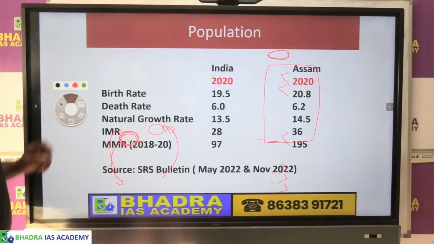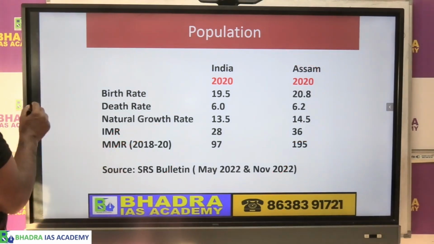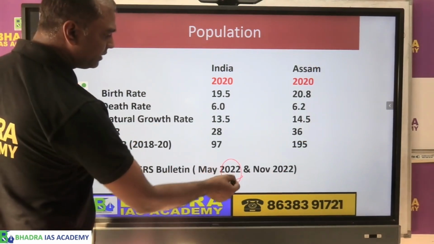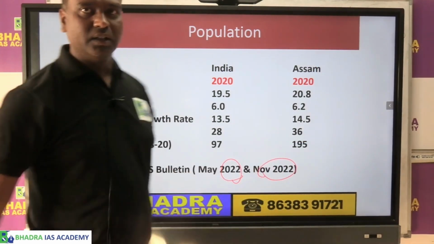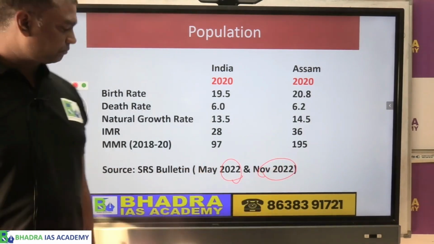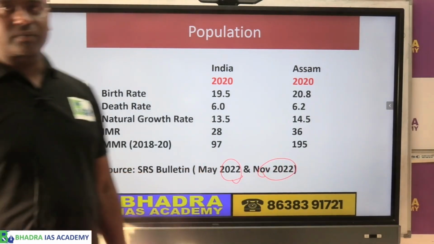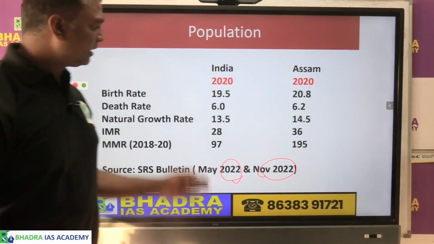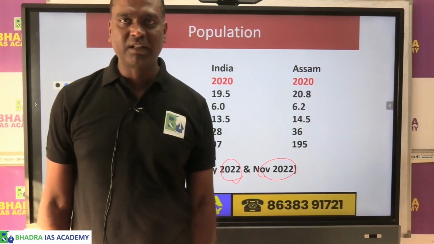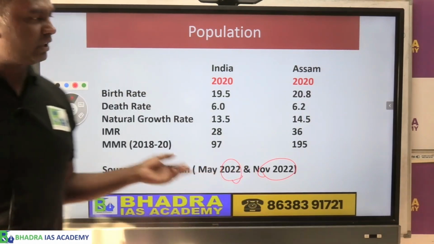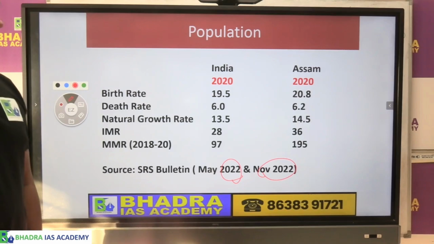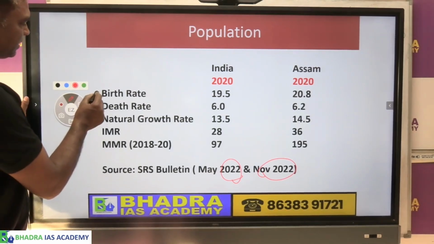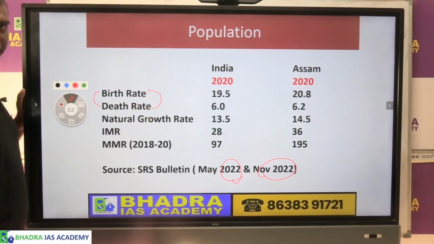Now coming to some basic information data which is available, though it is 2022 here but there is no other update. These are published by the sample survey by the Registrar of Population, Government of India, but in the last 1 year or 1.5 years there is no update of this. Only this is the update what we find there. So if you look at it here, what is the birth rate and death rate? These are the basic features of any population.